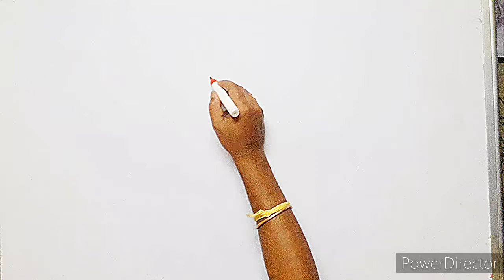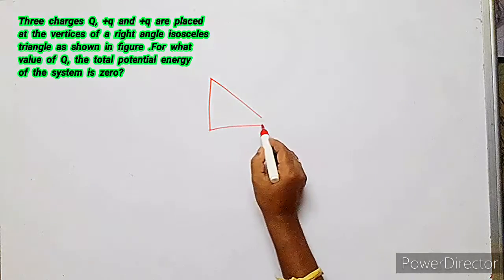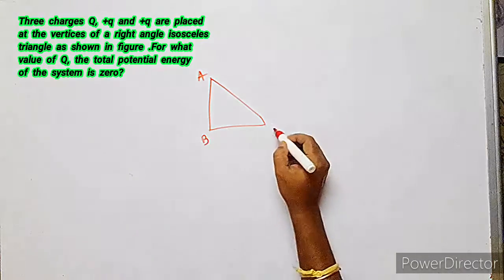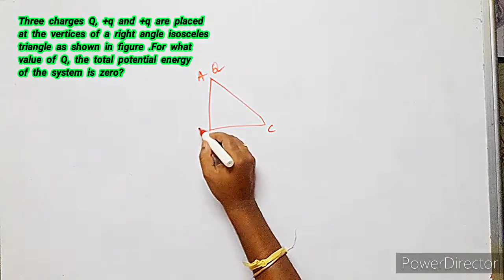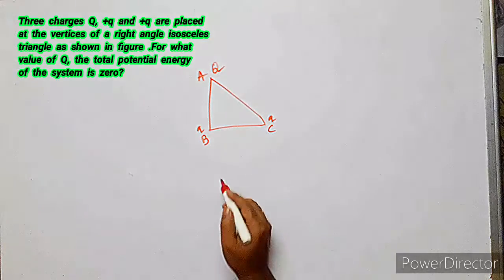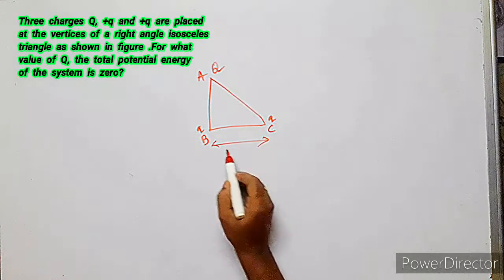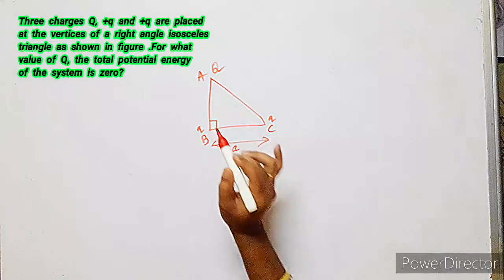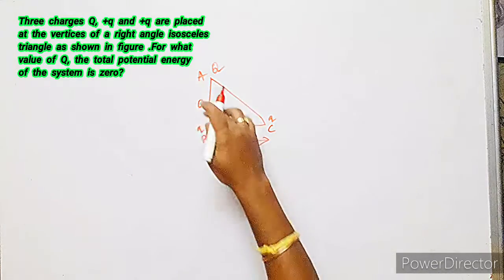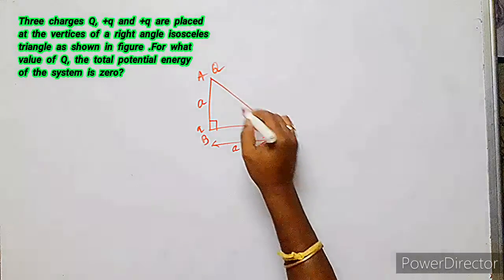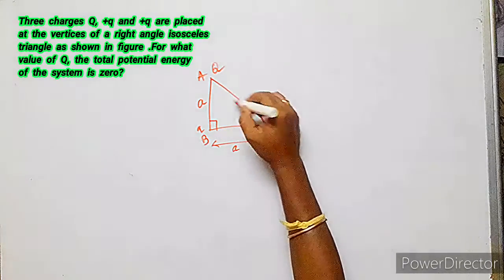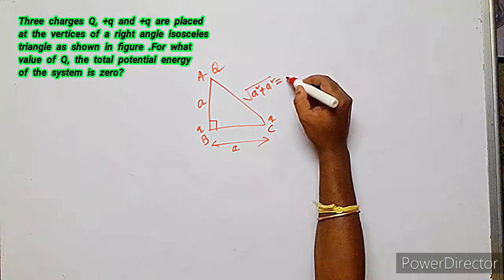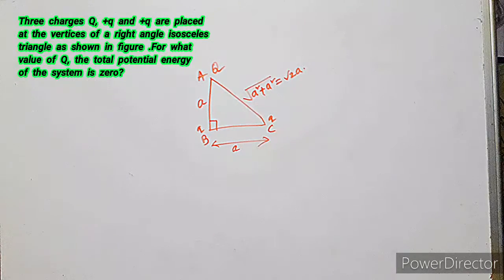Here it is given that it is an isosceles triangle. Suppose it is ABC. Capital Q charge is here, and small q and small q charges are there. Given the side BC is equal to a. Since it is an isosceles triangle, the side AB is also equal to a. According to Pythagoras theorem, the side AC is equal to the square root of a square plus a square, which gives root 2 a.